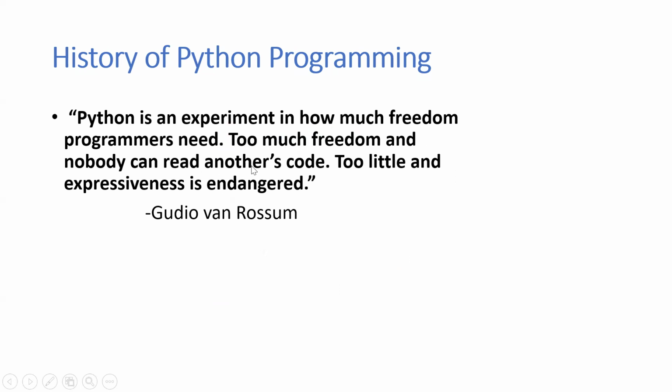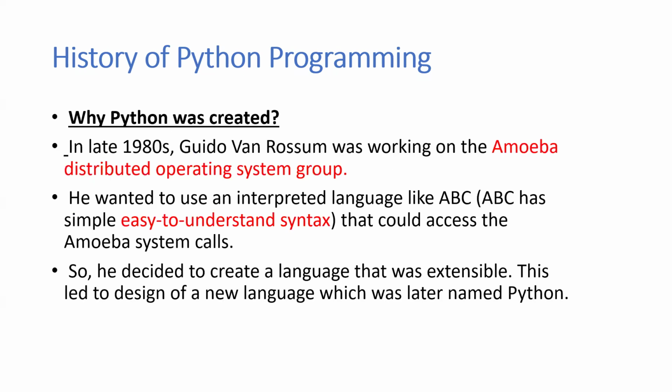Too much freedom and nobody can read another's code; too little and expressiveness is endangered. This was said by Guido. It means that if the freedom is too much, no one can read another person's code, and if it is too little, expressiveness is endangered. So more freedom is not good. Now let's see why Python was created.